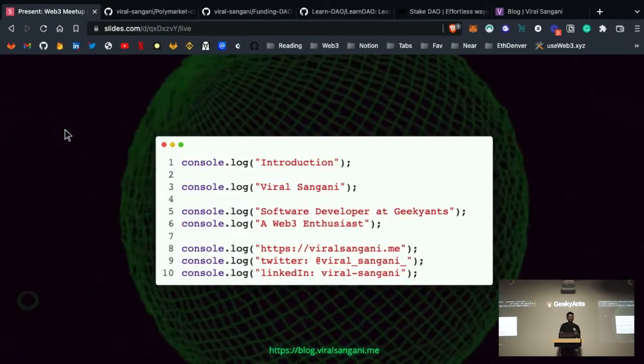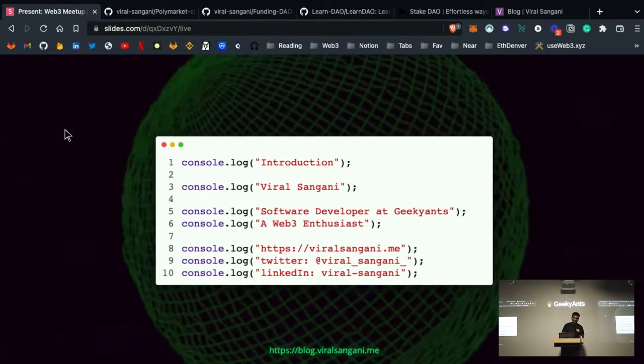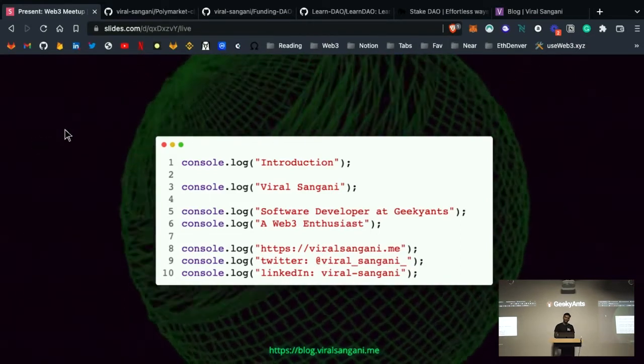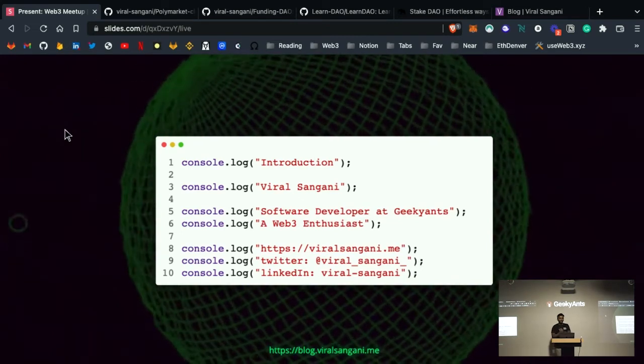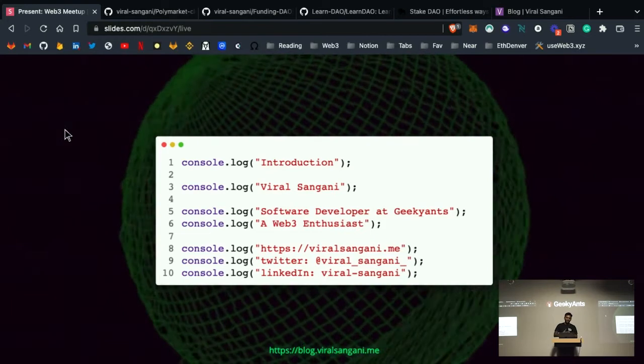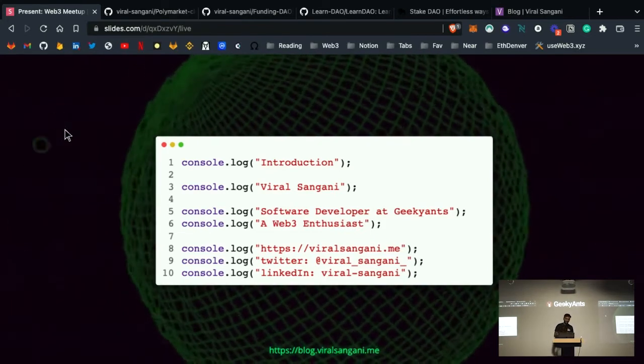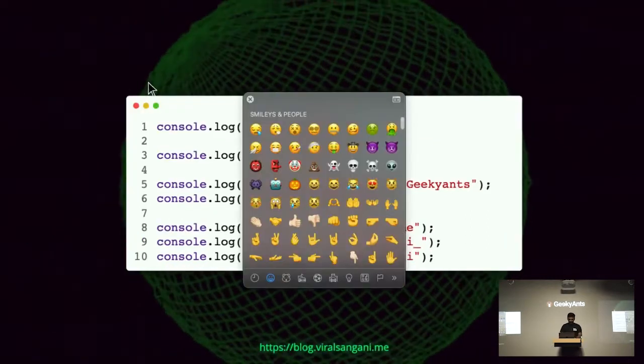In the second part I wanted to talk about what people can do with Web3. People have this very big misconception that Web3 is all about connecting a wallet and doing a transaction. But if we go and see what people are actually doing at the global level, you'll be amazed. So let's see.